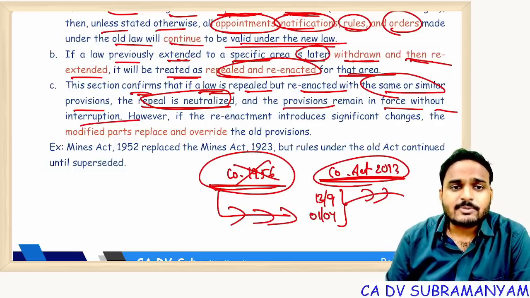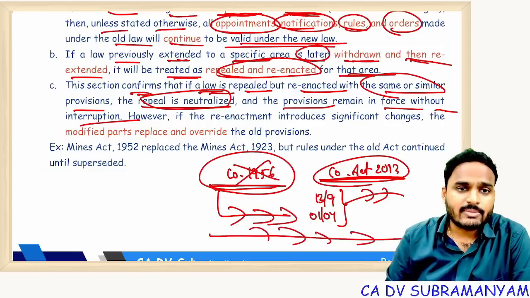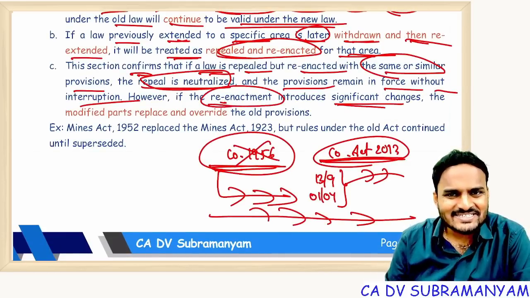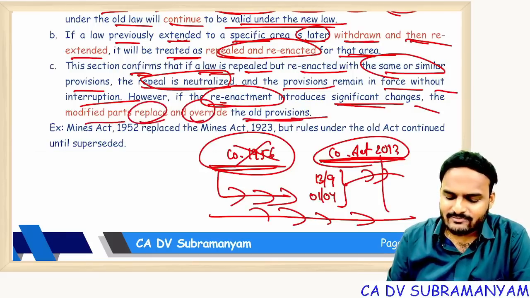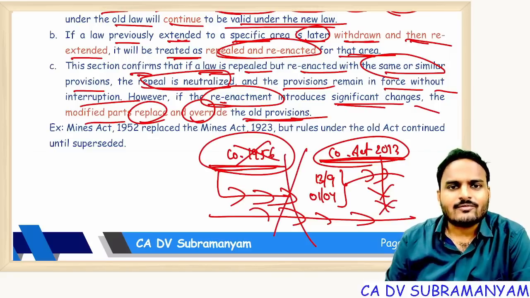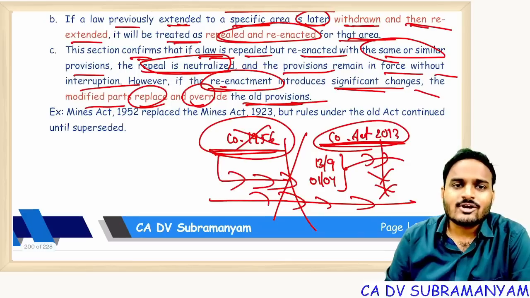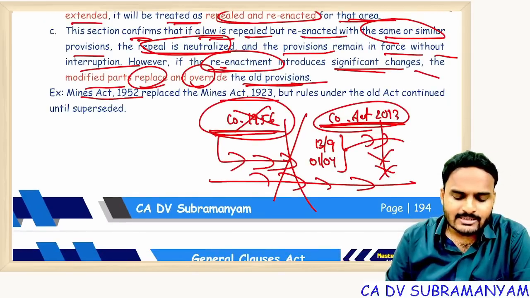So provisions with respect to winding up are said to be in force until new rules get implemented. However, if the reenactment introduces significant changes, then the modified parts override the old provisions. So under our Companies Act, when rules related to winding up get notified, the old rules will not apply. Mines Act 1952 repealed Mines Act 1923, but rules under the old act continued until superseded under the new act.